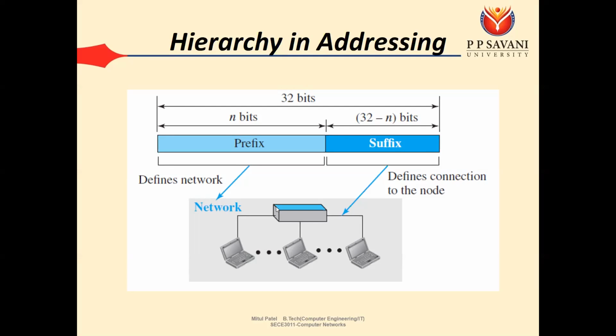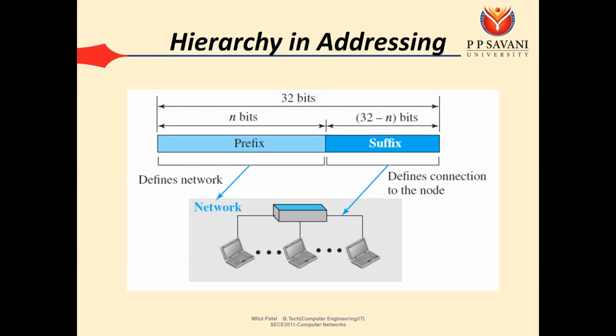Okay, we have an example also. Suppose 192.168.10.1. With 192.168.10 we identify the network, so how many bits are left? We can say 8 bits are left. So how many possible values can we get from 8 bits? 2 raised to 8.